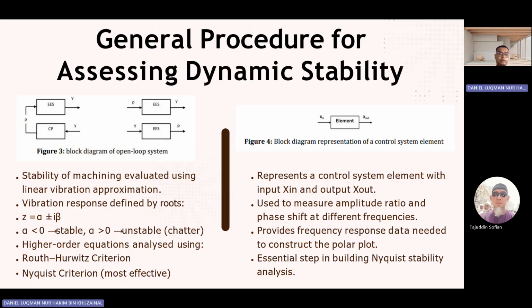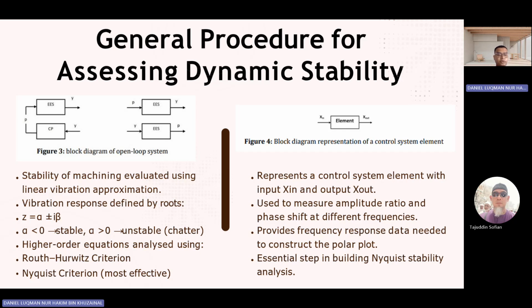And also on the right, in figure 4, we have the block diagram representing a control system element. Shown on the diagram, it is a control system element with an input X in, and also an output X out. It is used to measure the amplitude ratio and phase shift at different frequencies.